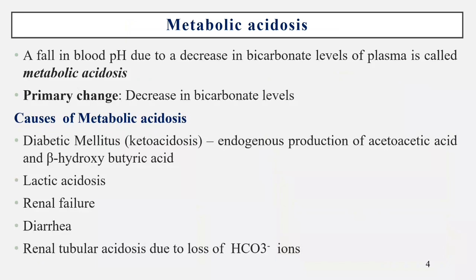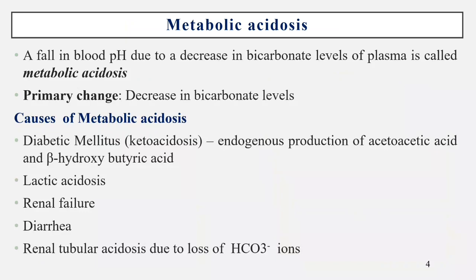Next, causes of metabolic acidosis. It is caused by diabetes mellitus or ketosis. In diabetes mellitus, decreased bicarbonate levels may be due to increased production of acids.